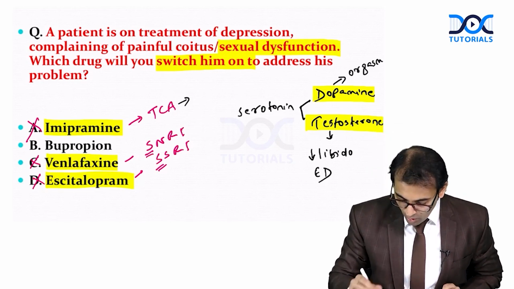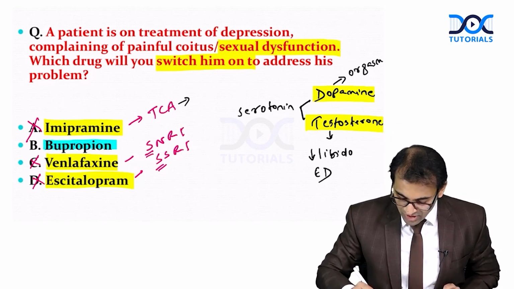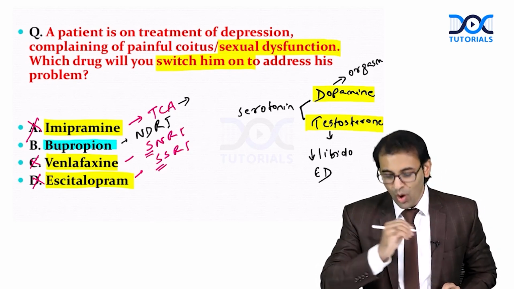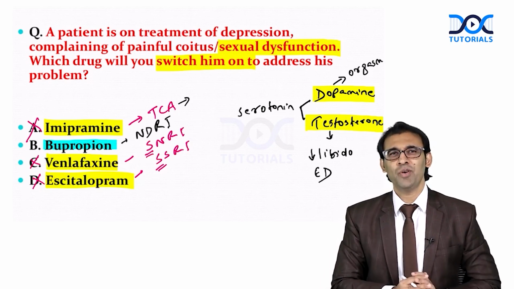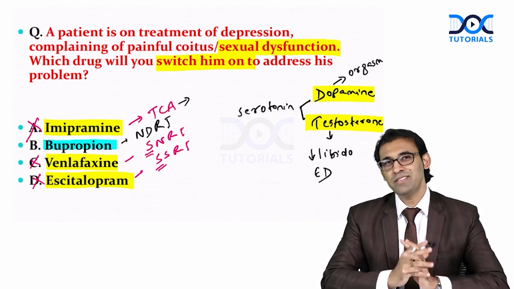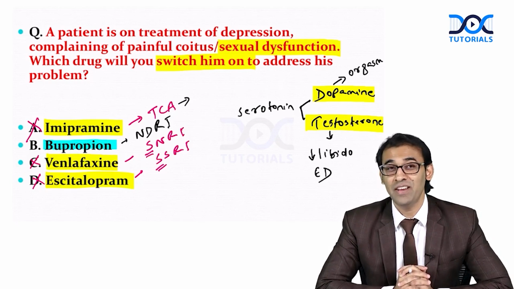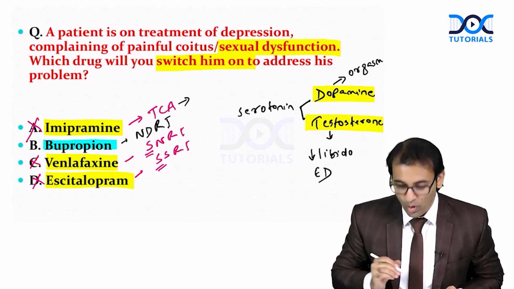What about bupropion? See, the mechanism of action, this is what? NDRI, noradrenergic dopamine reuptake inhibitor. There is no serotonin. So remember here, the safest drug which will be having the least sexual side effect is bupropion. So the answer is bupropion.